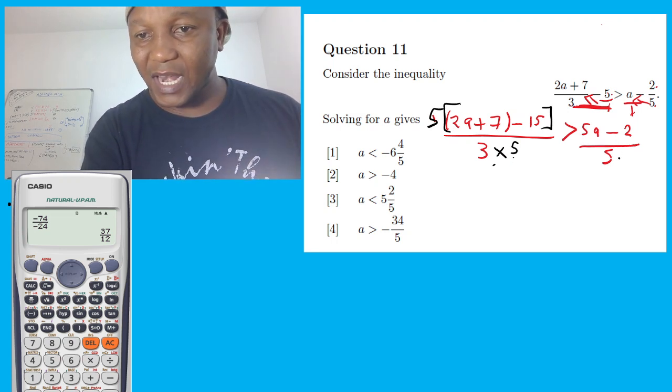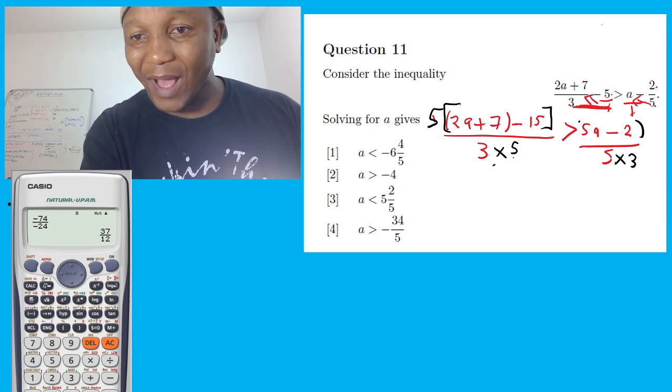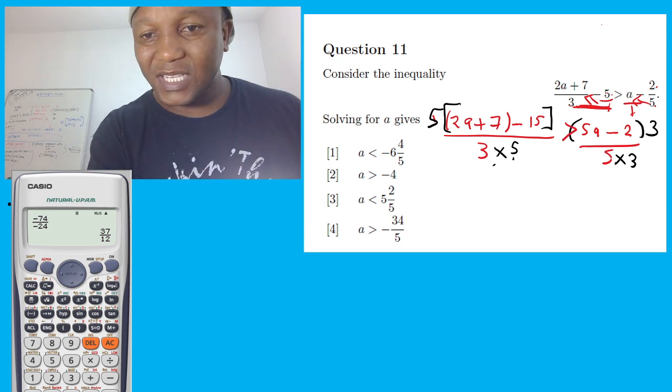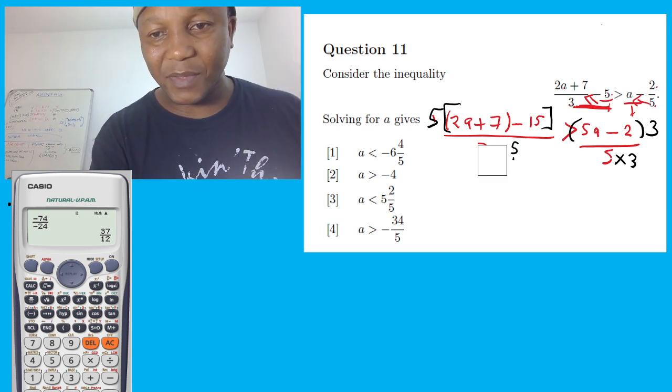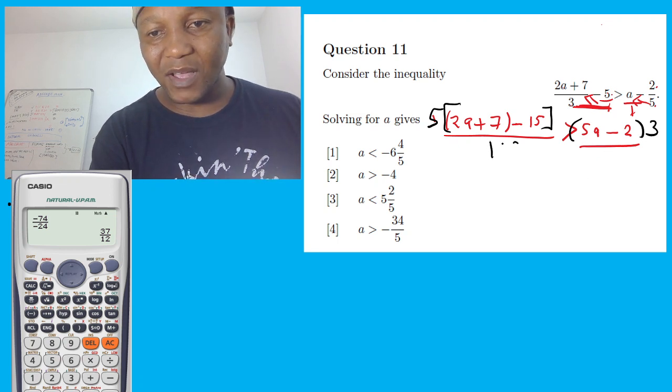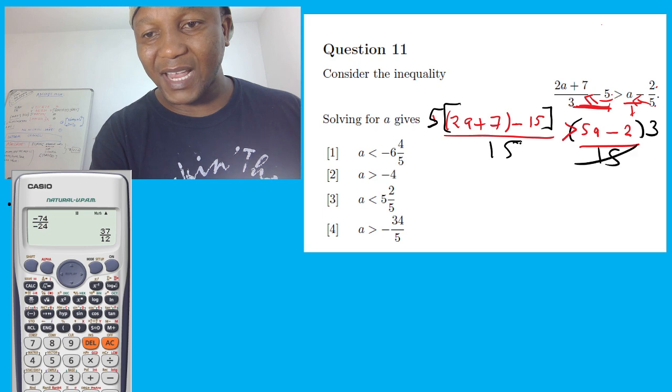So this is going to be 15. And how are you going to make this 15? Multiply by 3. But whatever you do at the bottom, you must do at the top. So for that case, this is going to be 3 times 5 equal to 15. So I can simply say this is going to become 15, and this is going to become 15. And then I can cross them.